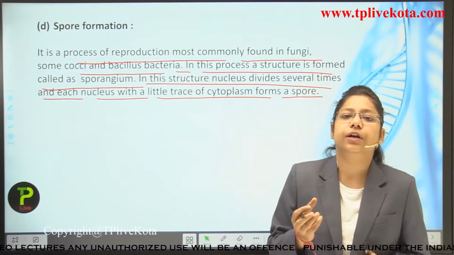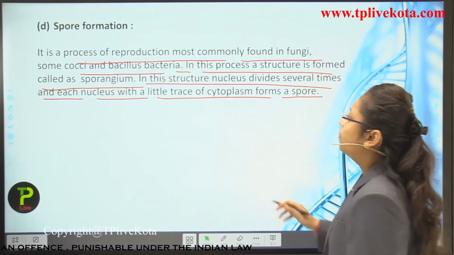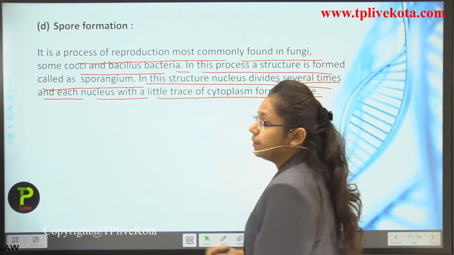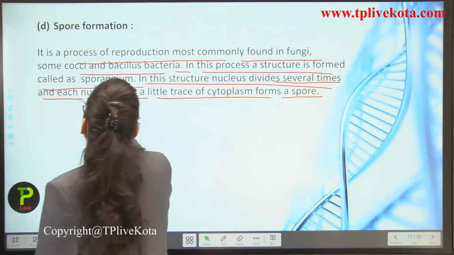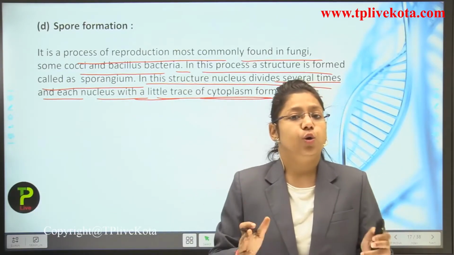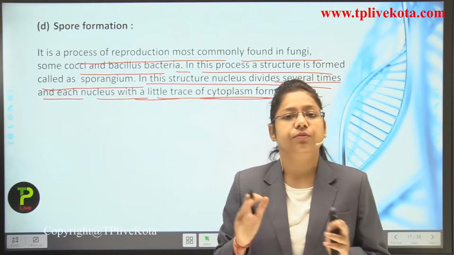It is a rounded, or circular, structure. In this structure, the nucleus divides several times, many times, and each nucleus with a little trace of cytoplasm forms a spore. So, the number of nuclei will be the number of spores.